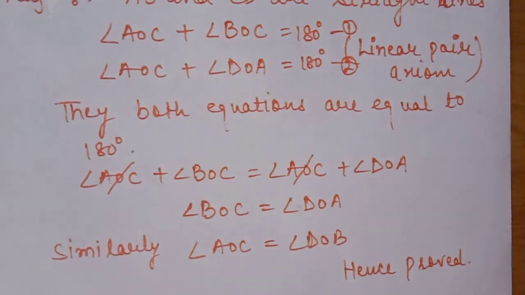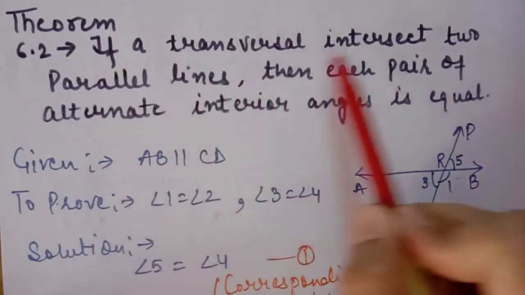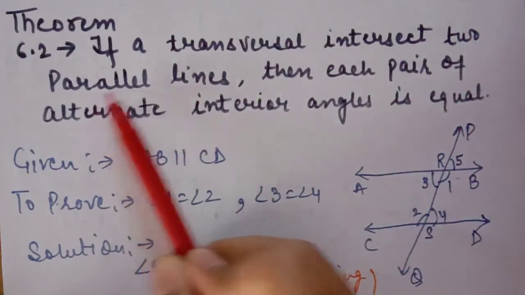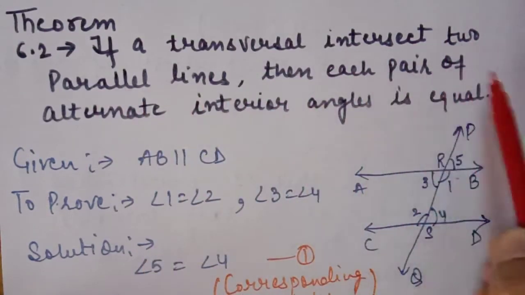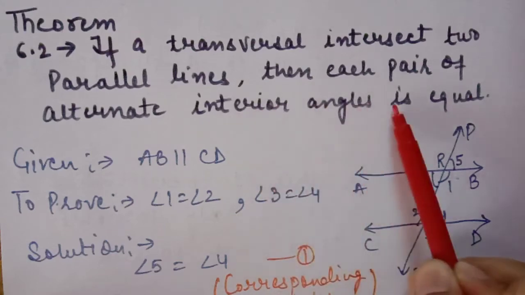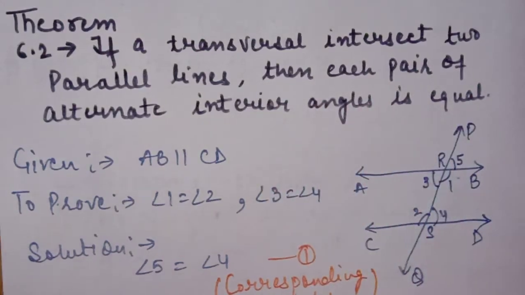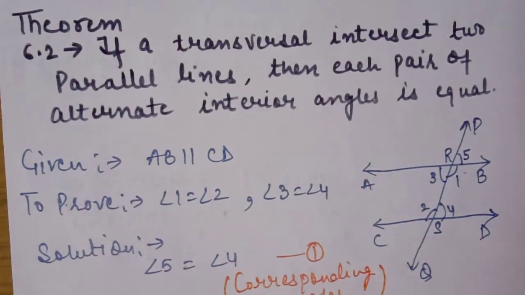The second theorem is: if a transversal intersects two parallel lines, then each pair of alternate interior angles is equal. So we have two parallel lines and one transversal.